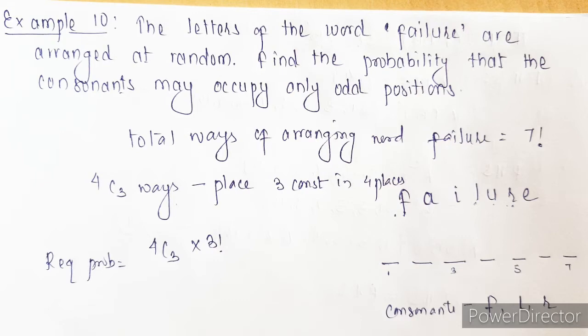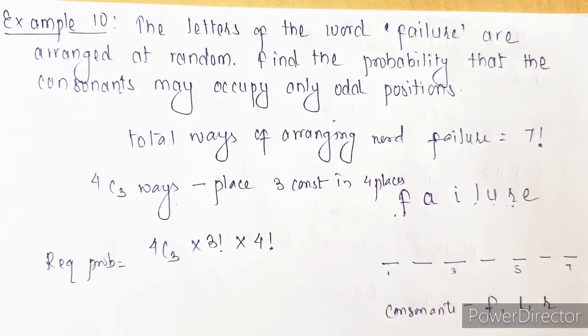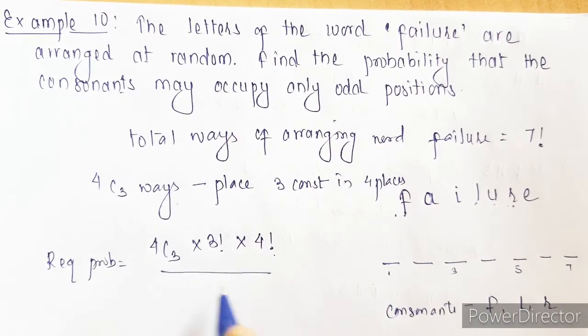Since 3 of the places are already taken by consonants, the remaining will be any 4 places out of 7, and we have the remaining 4 vowels. So those 4 vowels have to be placed on these 4 remaining places. The total ways of placing the remaining vowels is 4 factorial, and the exhaustive cases are 7 factorial.